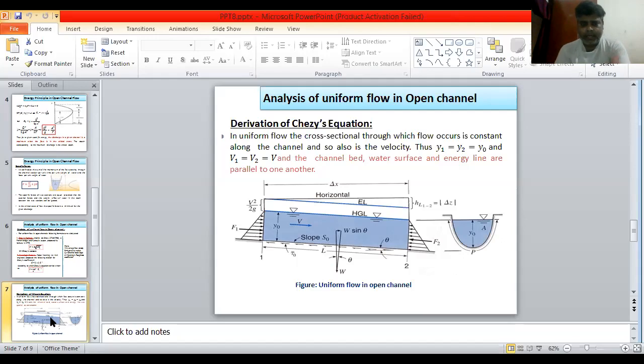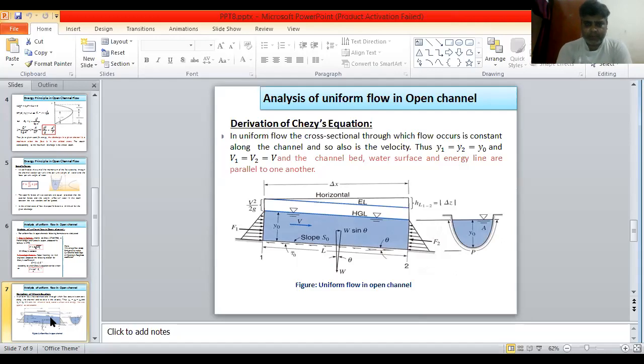This left portion is the hydrostatic pressure, and the right portion is also the hydrostatic pressure. Left portion force is F1, right portion force is F2, and W is the weight. HGL is the hydraulic gradient line, EL is the energy gradient line, and HL is the loss. The component of W in the direction of flow is W sin theta.